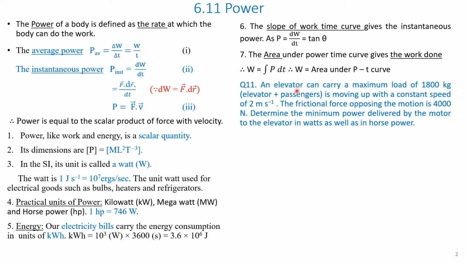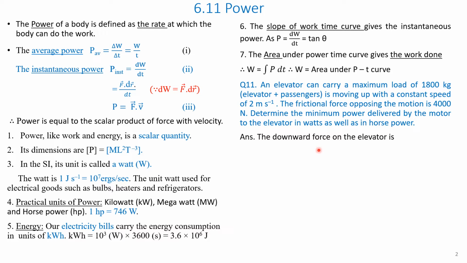Question number 11. An elevator can carry a maximum load of 1800 kg. That is, elevator plus passengers is moving up with a constant speed of 2 meters per second. The frictional force opposing this motion is 4000 newtons. Determine the minimum power delivered by the motor to the elevator in watts as well as in horsepower. So the motor is fixed in the elevator and it is delivering some power. So the minimum power delivered by the motor has to be calculated in watts as well as in horsepower. So let us solve it.